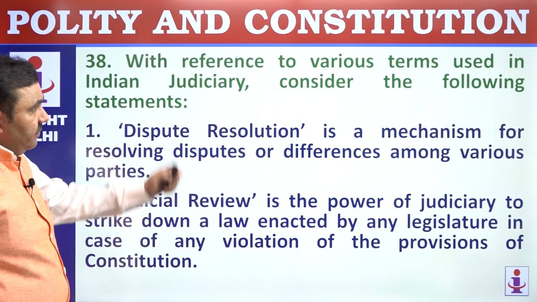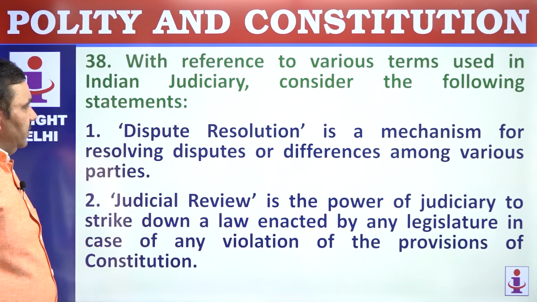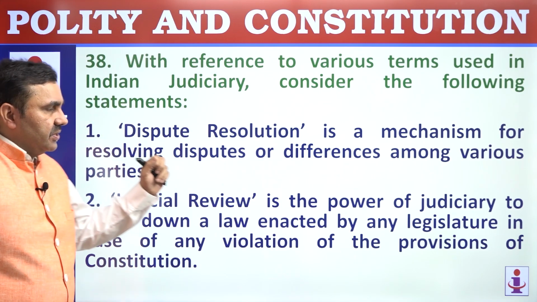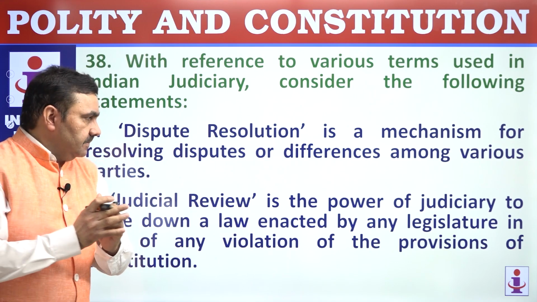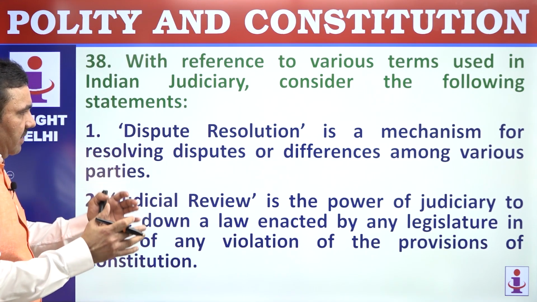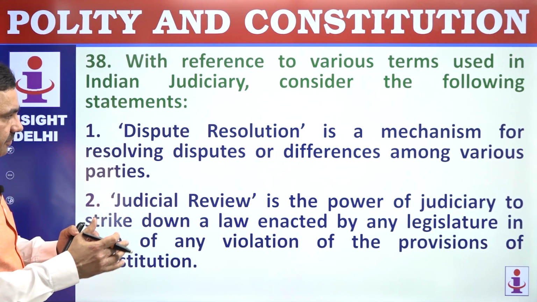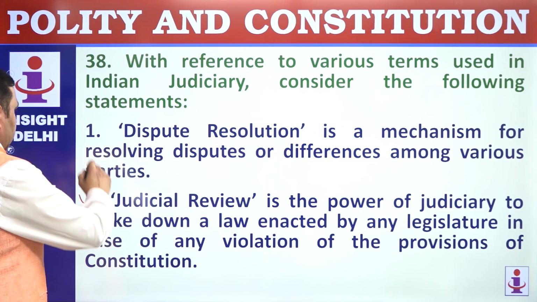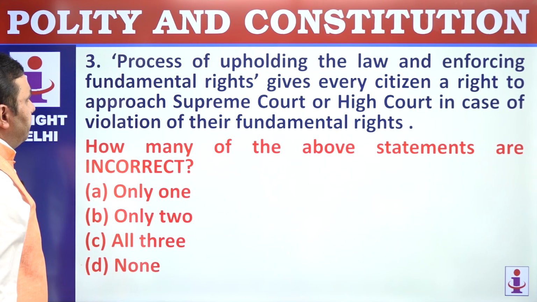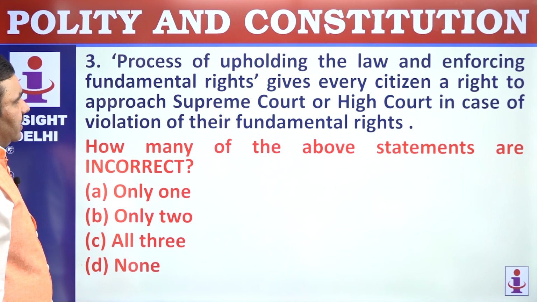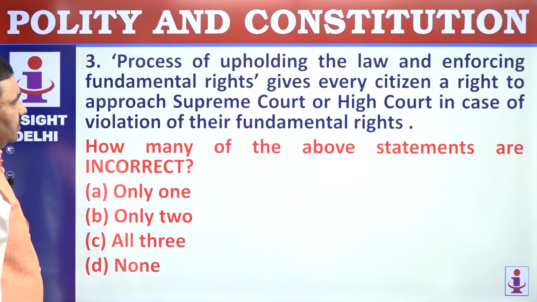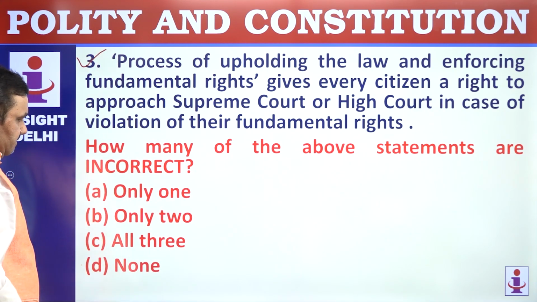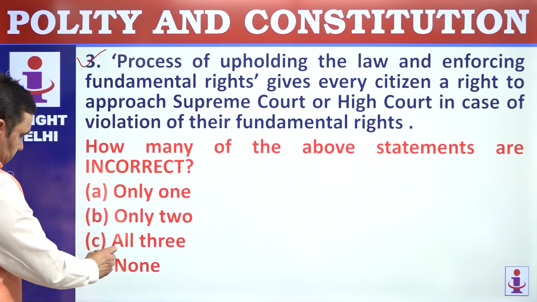With reference to various terms used in Indian judiciary, consider the following statements. Dispute resolution means a mechanism for resolving disputes and differences among various parties. Judicial review is the power of judiciary to strike down any law which violates the provisions of Constitution. Article 13. Both are correct. Process of upholding the law and enforcing fundamental rights gives every citizen a right to approach Supreme Court. That's perfectly correct. That's how a law is upheld. None of these is incorrect.